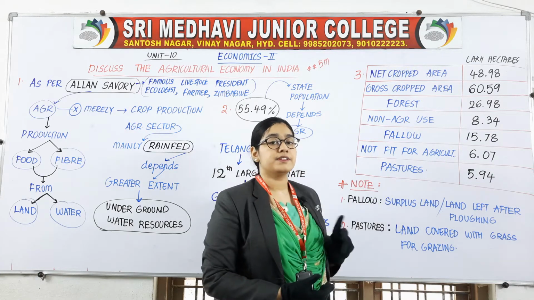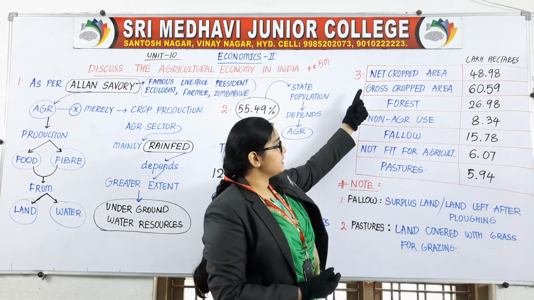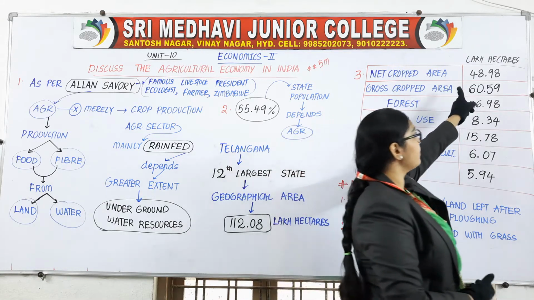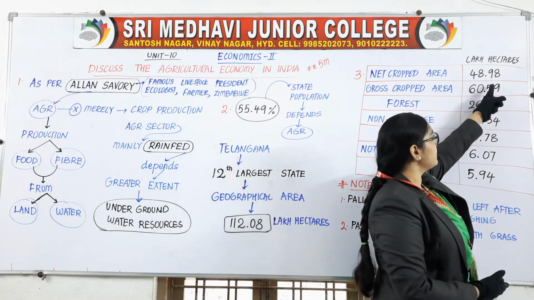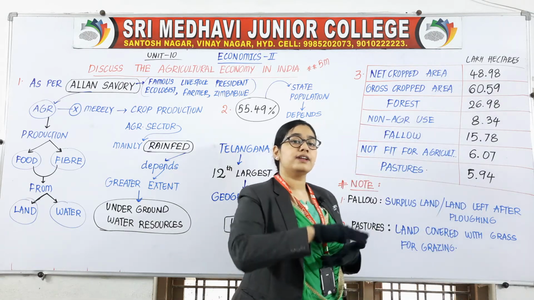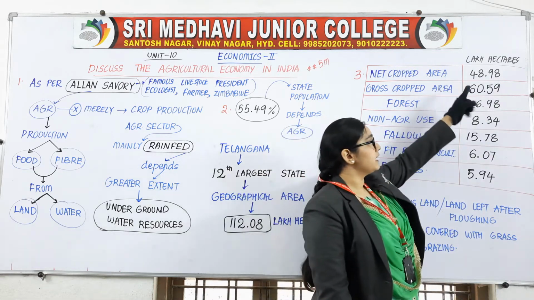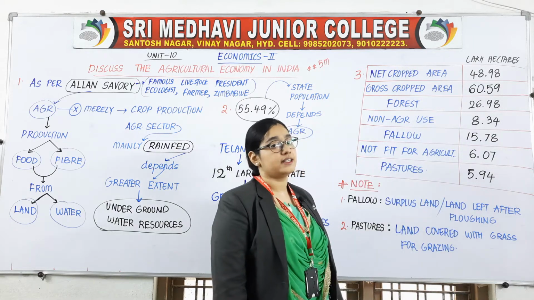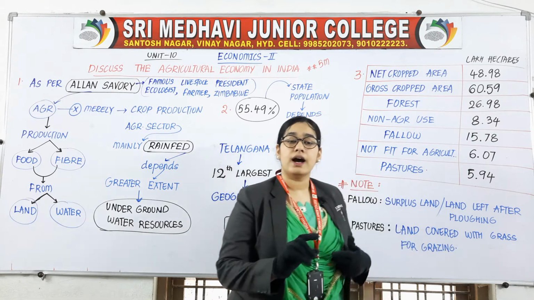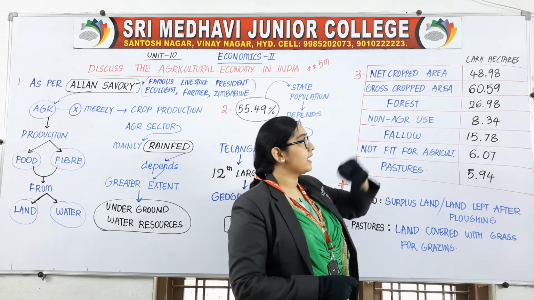For example, net cropped area has 48.98 lakh hectares. Whatever numbers are written in this column are in lakh hectares.